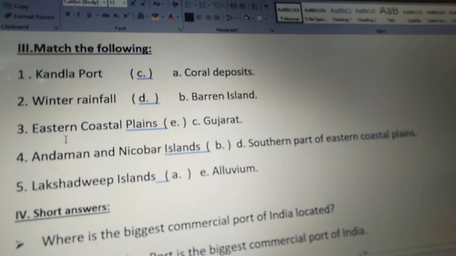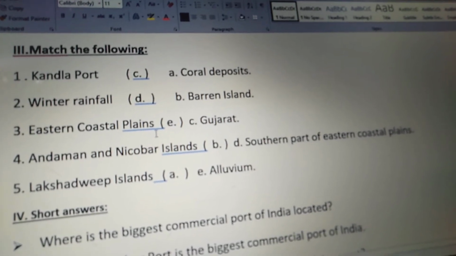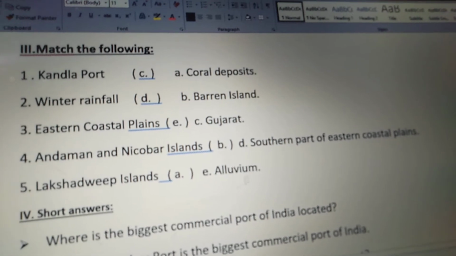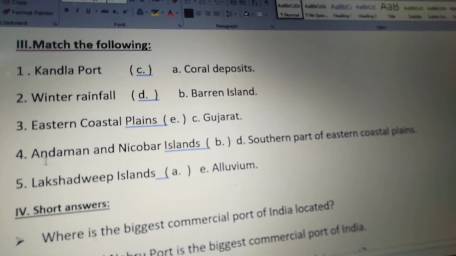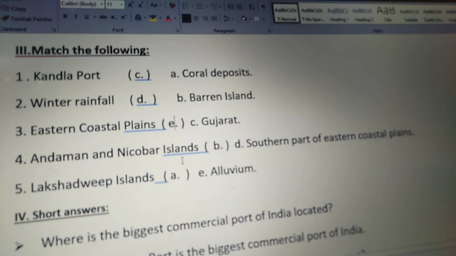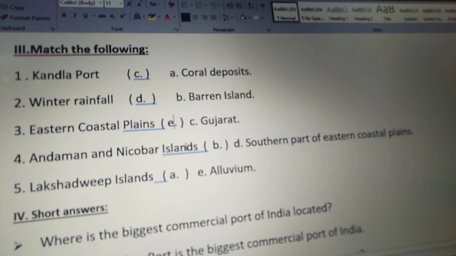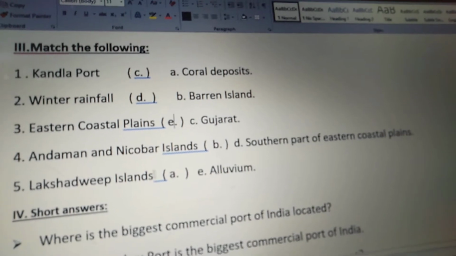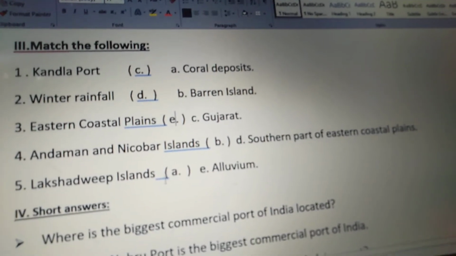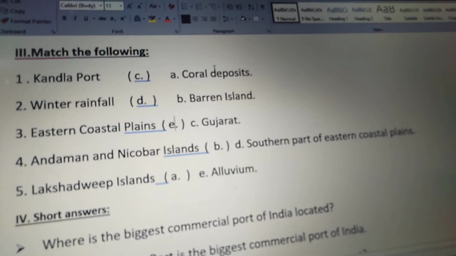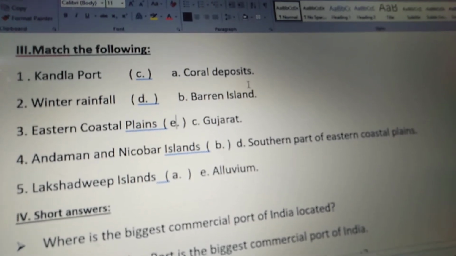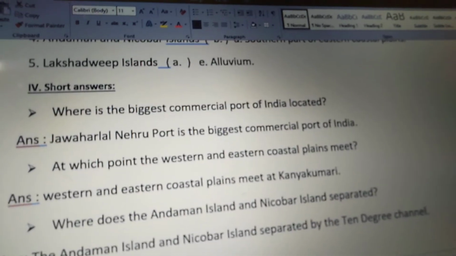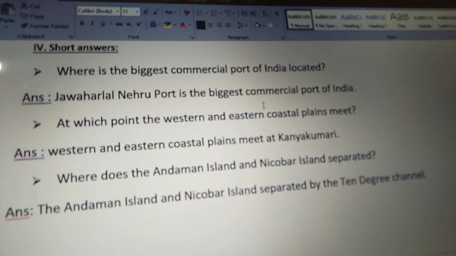Third one is eastern coastal plains. Eastern coastal plains have alluvium. Fourth one, Andaman and Nicobar Islands. Andaman and Nicobar Islands have barren islands. Fifth one, Lakshadweep Islands. Lakshadweep Islands have coral deposits. So, these are the match the following. Now, next come to short answers.